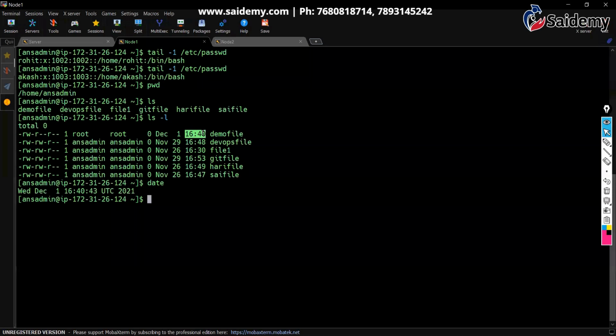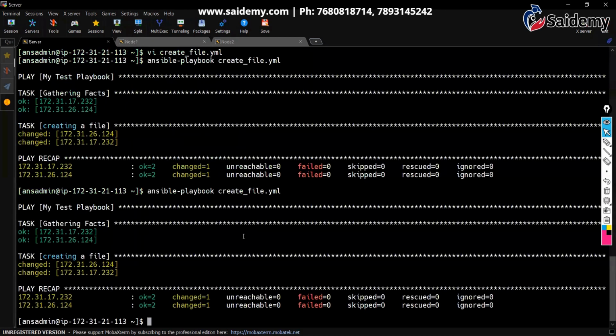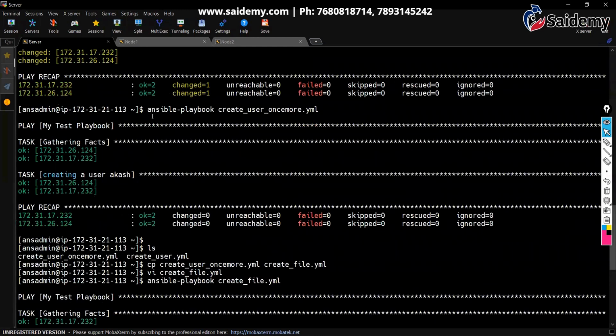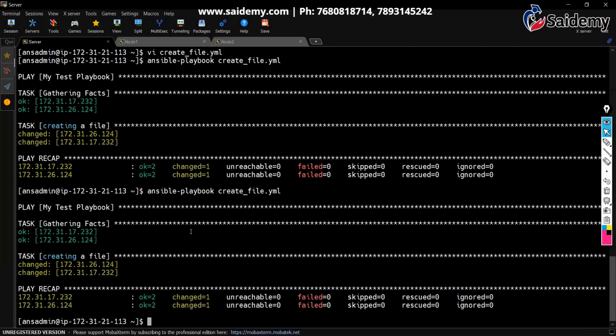Yeah, it has overwritten that file. You can see the current time is 1640, and this file got created at 1640. That means the second time we executed, the file got overwritten. Yeah, there is an exception here. But for others, previously we have executed, right? To create a user and so on, that time it did not take any action. So there is an exception for files. I don't know why they have done it, but only files are the exception.